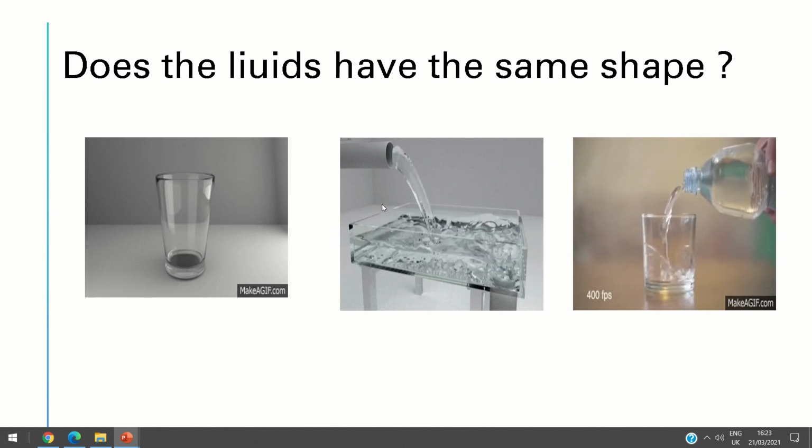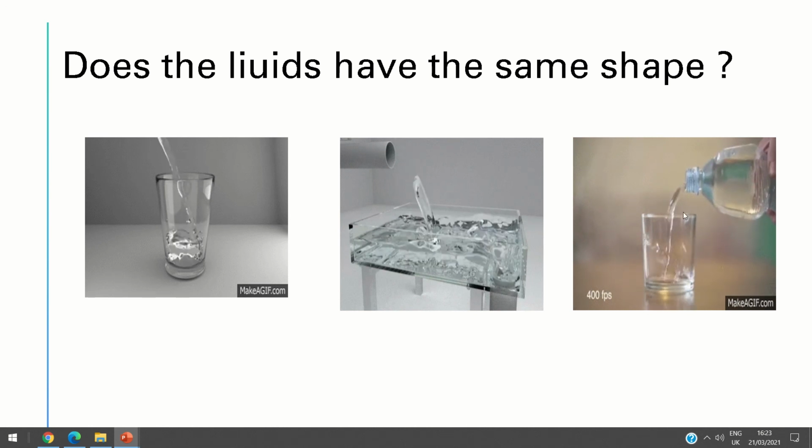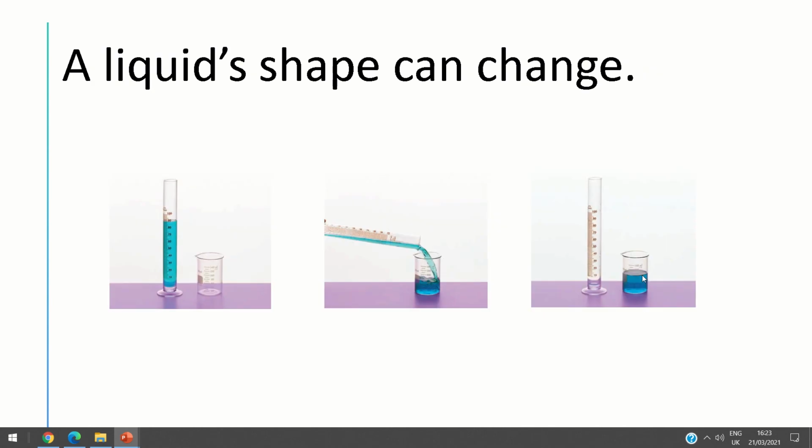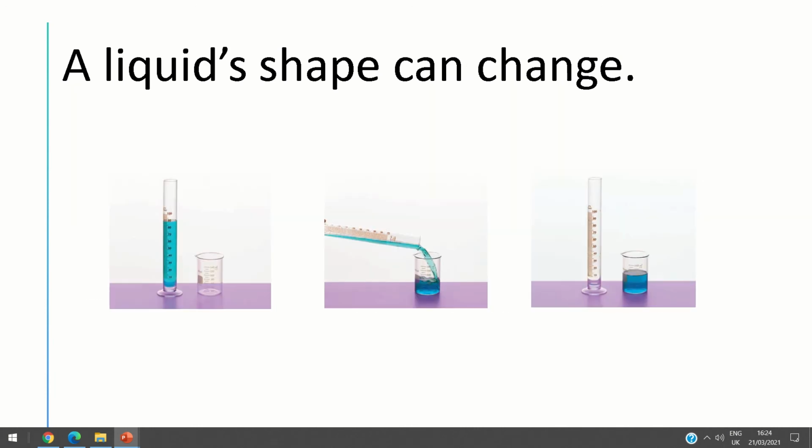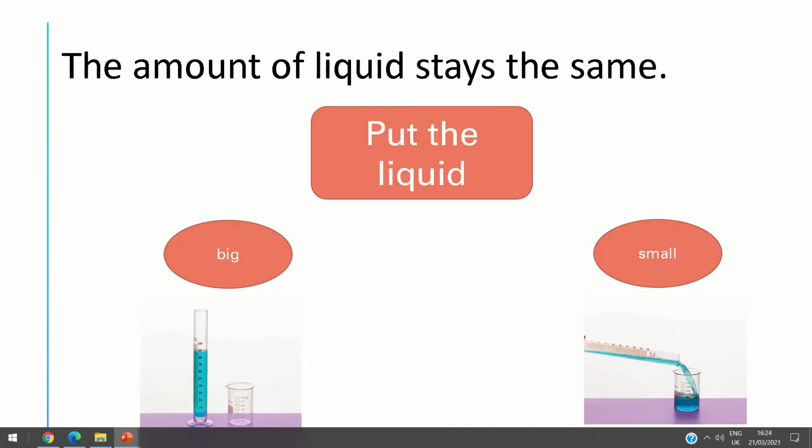The water takes the shape of this container. So the liquid's shape can change, and the liquids take the shape of the container it is in. Look, now the water here in this container takes the shape of this container. If we put it in another one, it also takes the shape of this one. Yes, like this picture. So the liquid's shape can change. The liquids take the shape of the container it is in, okay?